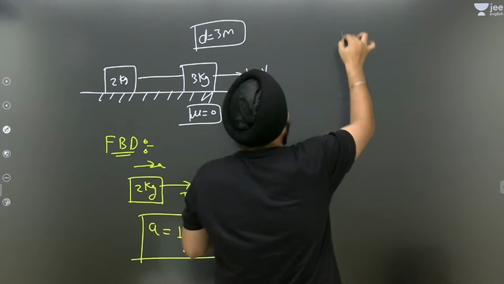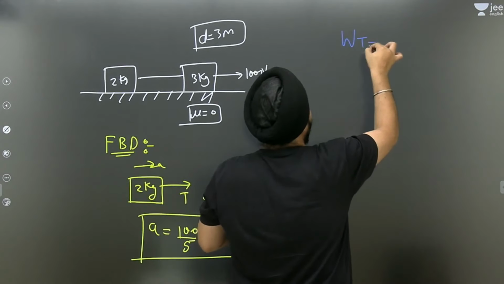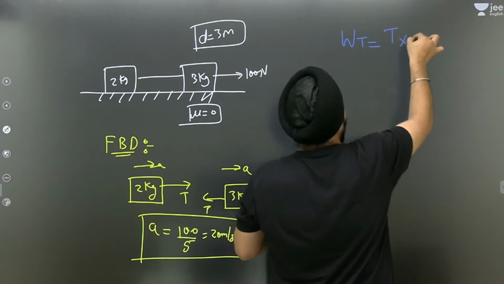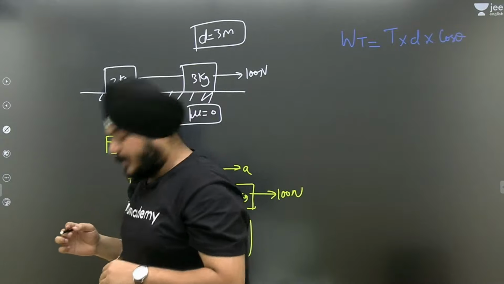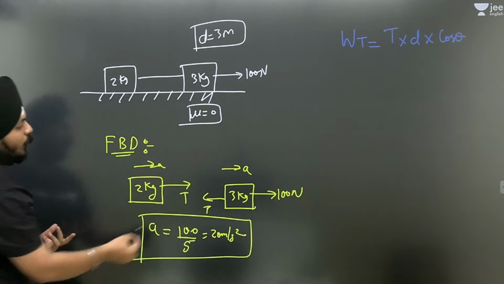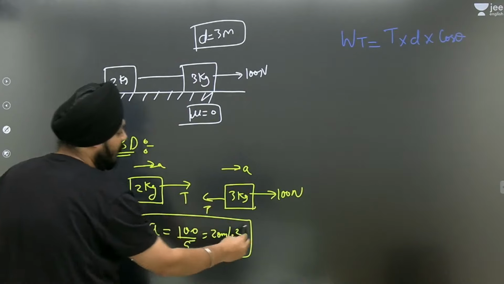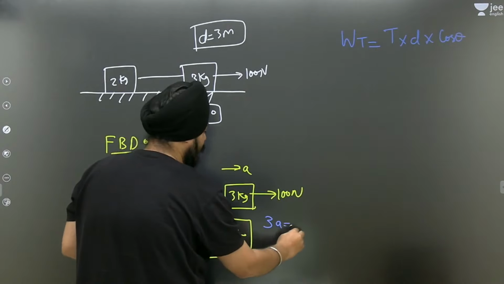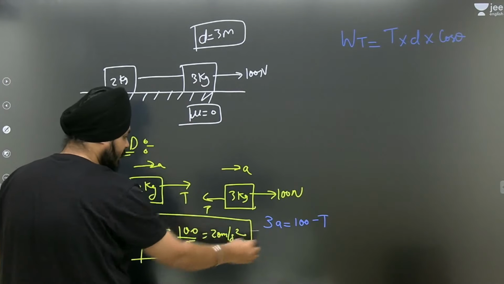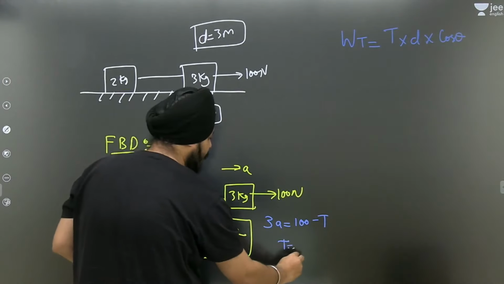First of all, work done by tension is equal to tension into displacement into cos theta. To calculate the tension, I can write 3a is equal to 100 minus T. So T would be 100 minus 3 into 20, 60, that is 40 Newton.